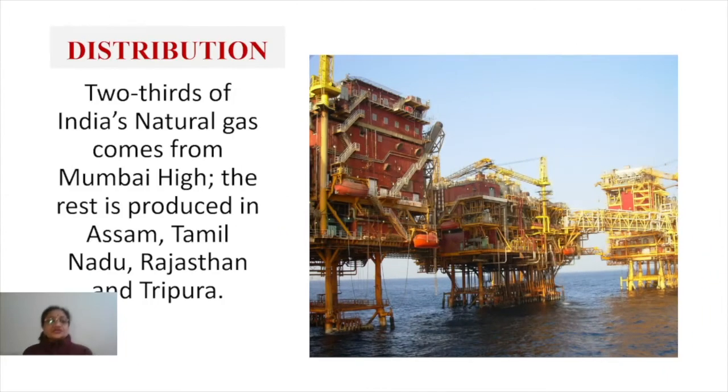Regarding the distribution of natural gas, two-thirds of India's total natural gas comes from Mumbai High, and the rest of it is produced in Assam, Tamil Nadu, Rajasthan, Tripura and other places. So two-thirds is coming from one source, the reserves in the Mumbai High region, and the remaining one-third belongs to the rest of the areas.